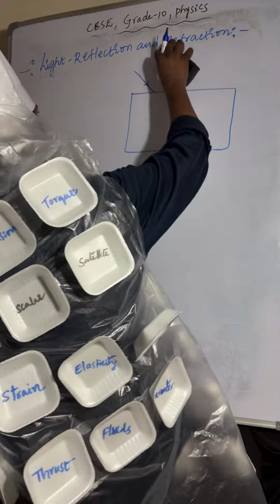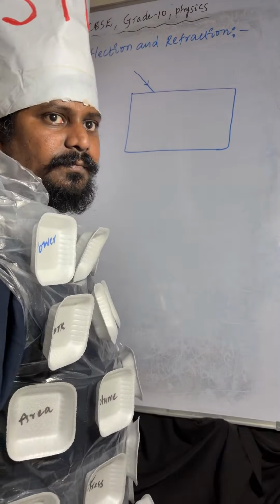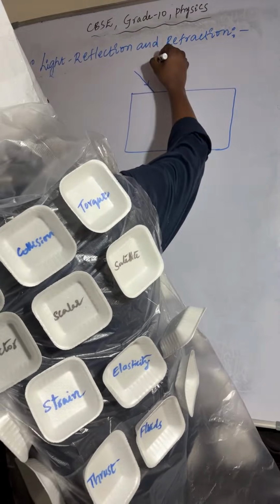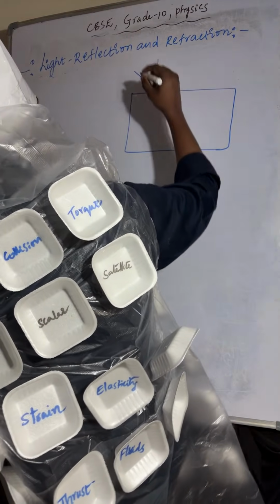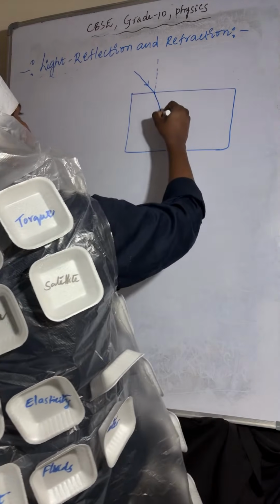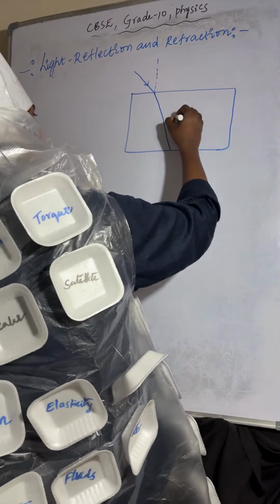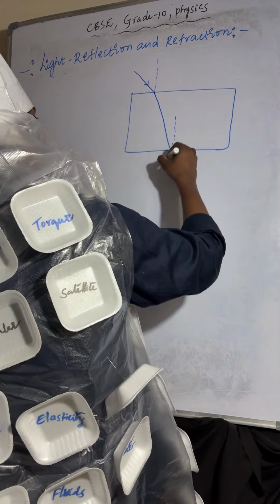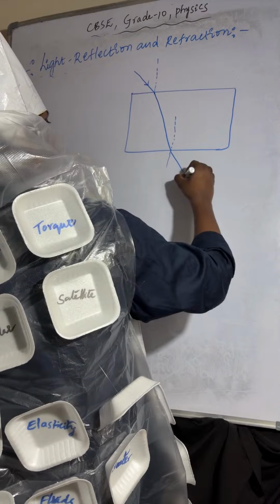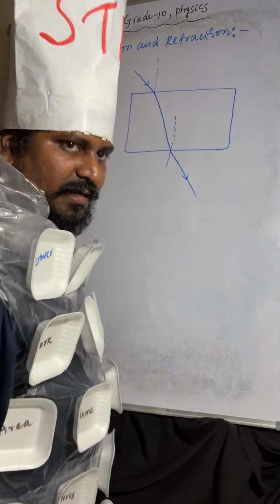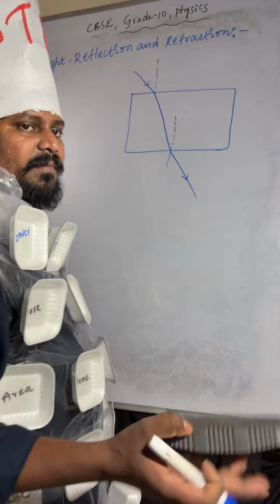This is the refracted ray, and again you are taking a normal line here. So this is the emergent ray. Understood or not? Emergent ray.